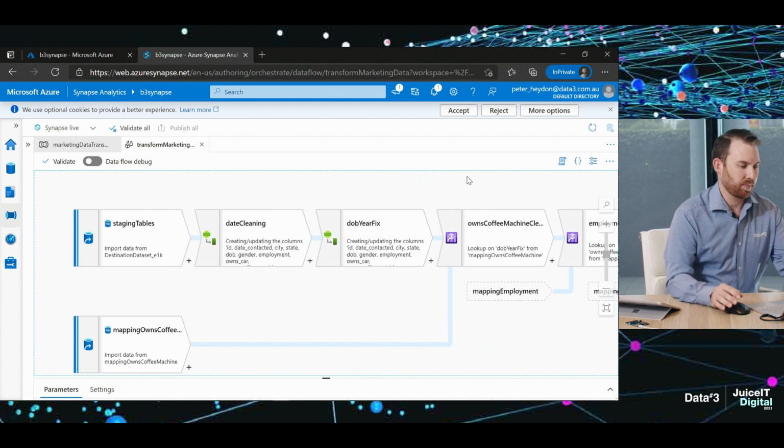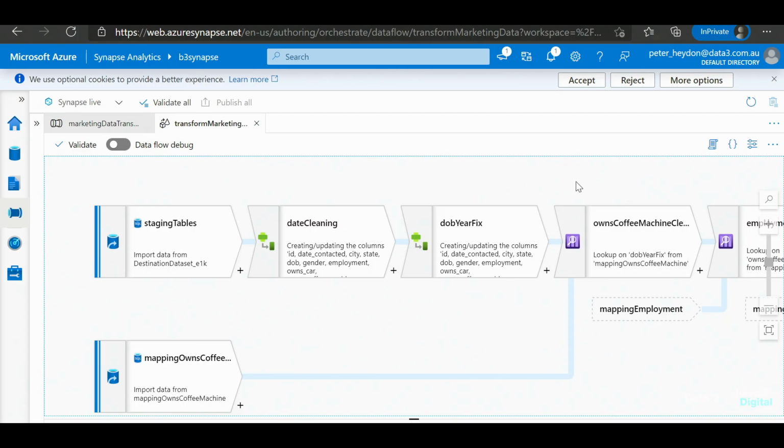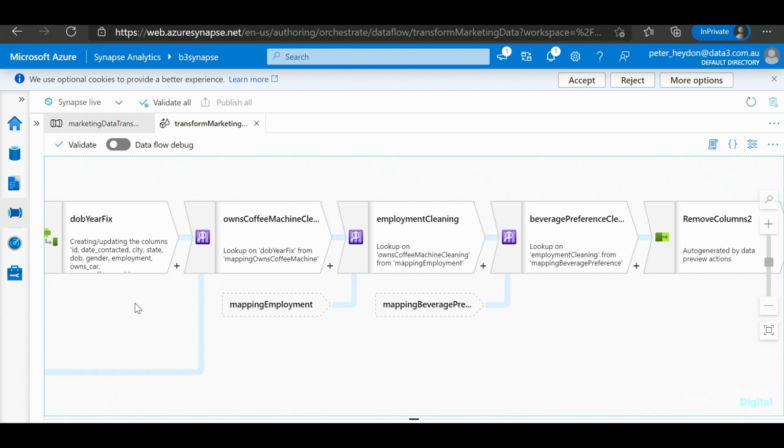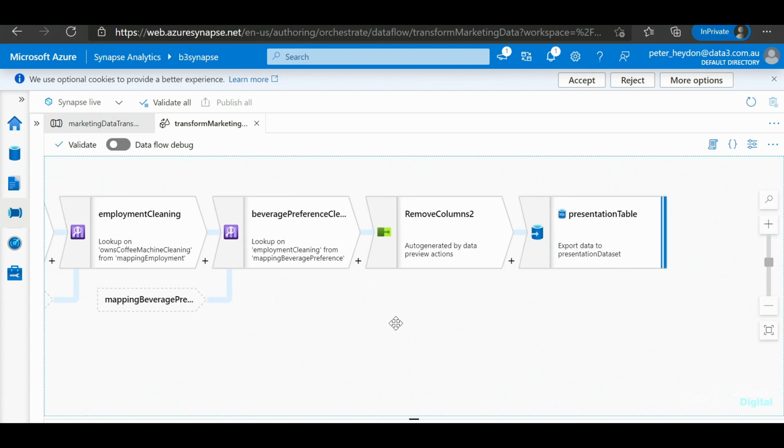Let's take a look. So on the screen here in our data flow, we have the data coming in from our staging tables. We're doing some basic cleaning up with some very simple code that's as complex as Excel formulas, and then doing some mappings to fix up those problems we had with our other fields, mapping those to simple yes, no, unsure type of qualities. We're then able to export that to our data warehouse.